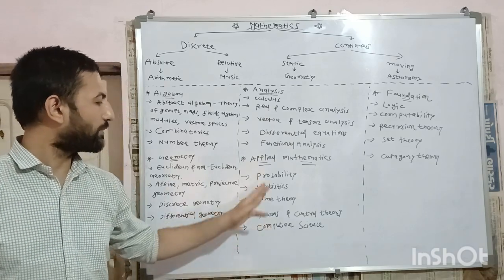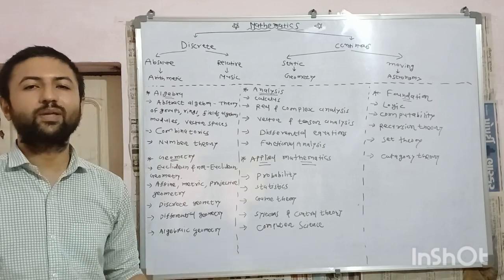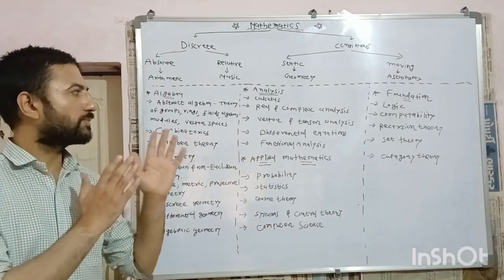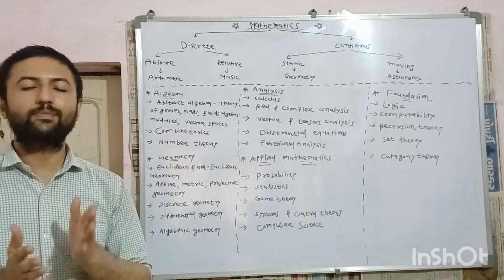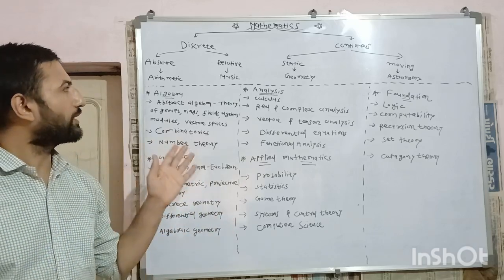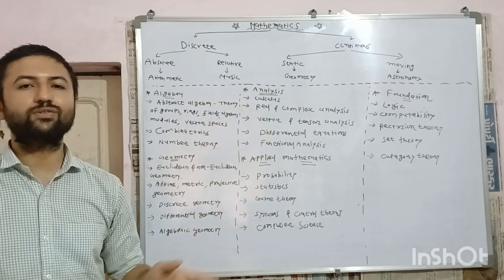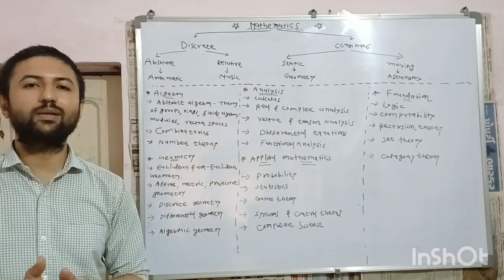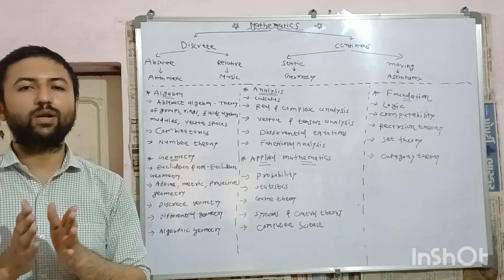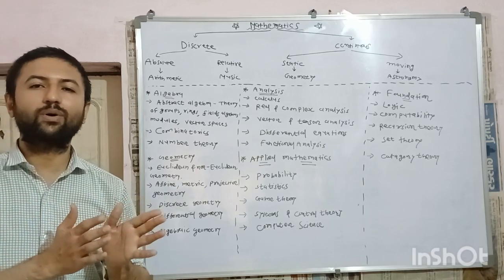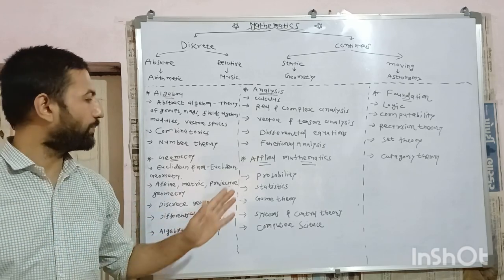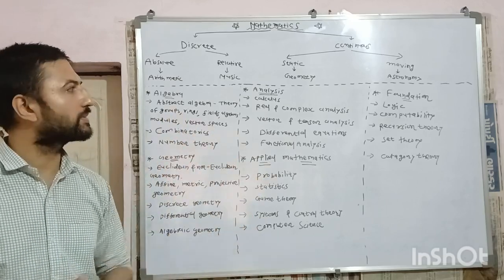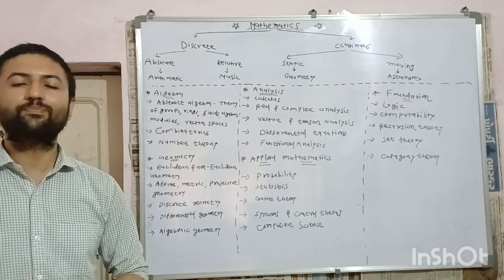Last branch of applied mathematics is computer science. In computer science, combination of all these branches is involved. It means by combining geometry, algebra, analysis, foundation, we can have complete computer science. Nowadays, quantum computing, quantum information theories are progressing by leaps and bounds because of computer science, and it involves almost all branches of mathematics. Last class is foundation.